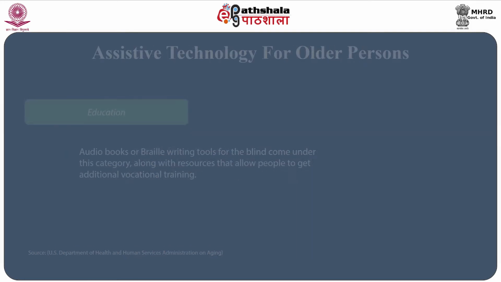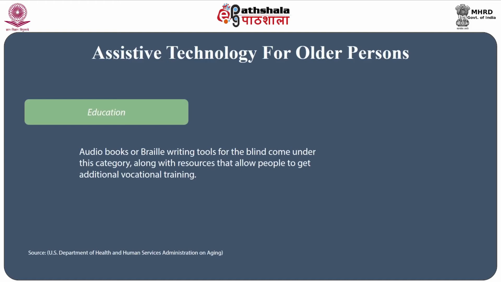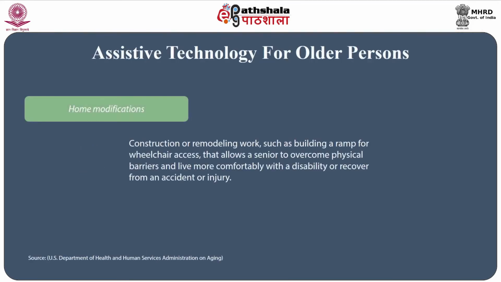The other aspect is in the field of education. Audio books or braille writing tools for the blind come under this category, along with resources that allow people to get additional vocational training. The other dimension is about home modifications, like construction or remodeling work, such as building a ramp for wheelchair access that allows a senior to overcome physical barriers and live more comfortably with disability or recover from an accident or injury.